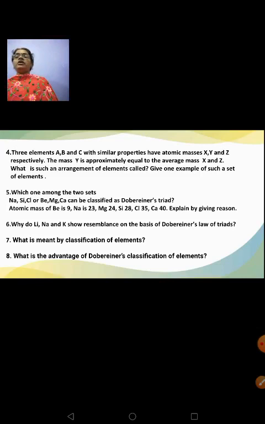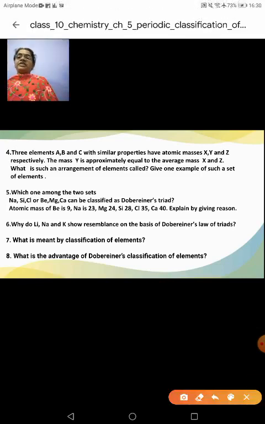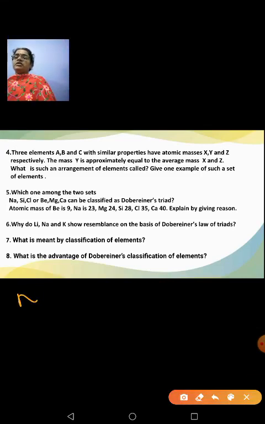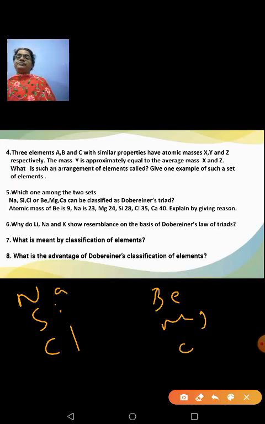So what should you do here? You have to take the two sets first. Like you have to take the first set, sodium, silicon, chlorine. I'm just solving and showing, but you have to practice. And the second set is beryllium, magnesium, calcium, right? And their atomic masses are given. You will write their atomic mass numbers, and then you will find whether the mean atomic mass of the first and the third element is equivalent to the atomic mass of the second element for the two sets.